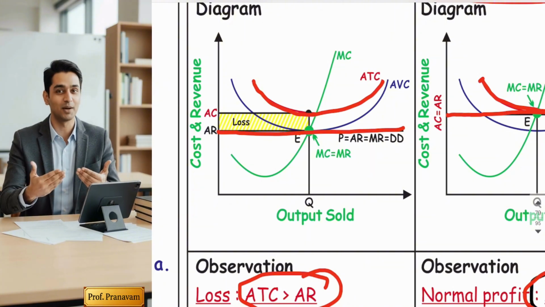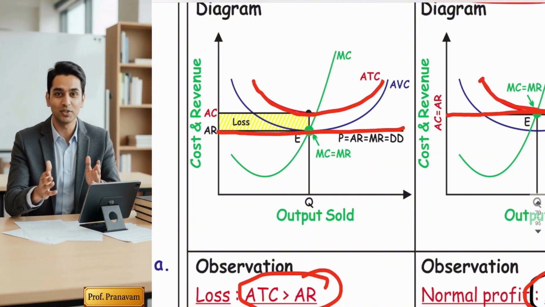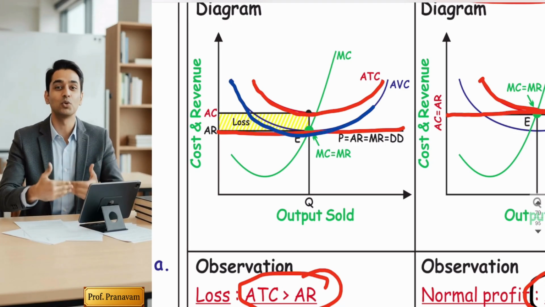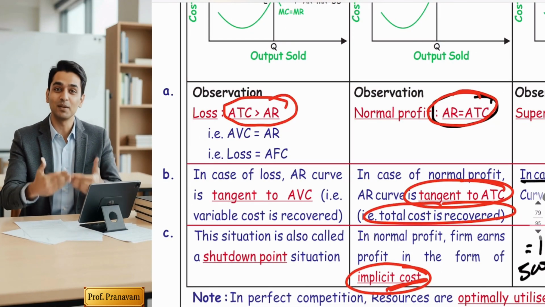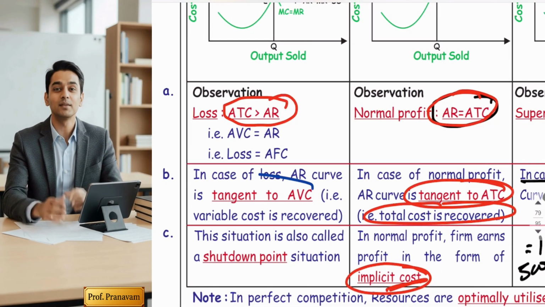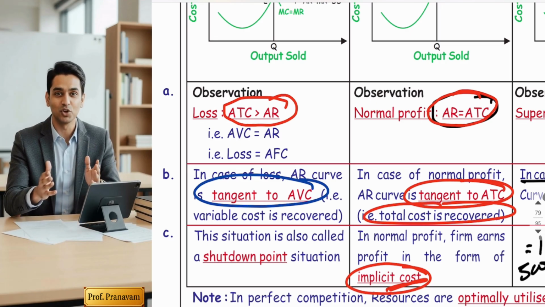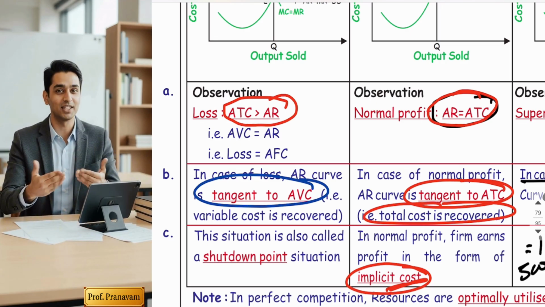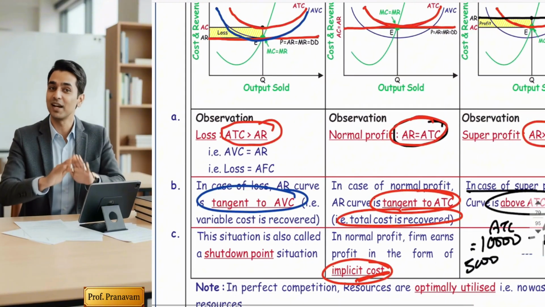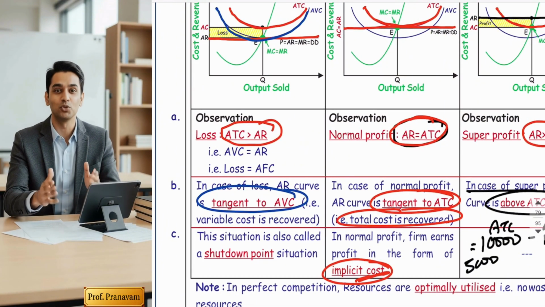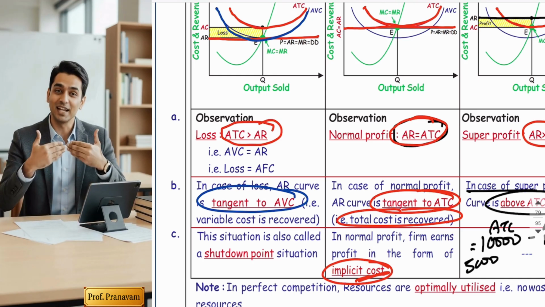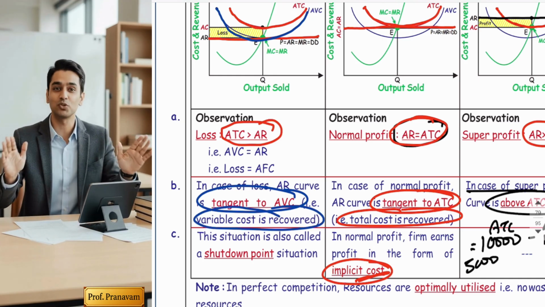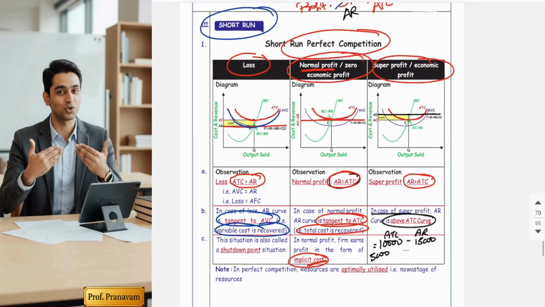But you can see one more thing. My AR curve is lesser than ATC, that is a fact. But the AR curve is tangent to my average variable cost. Means, guys, my variable cost is actually recovered, right? Loss is there, no doubt about it. But in case of a loss diagram, if they ask you the MCQ, please mug it up: in case of loss, my average revenue is tangent to variable cost. That means my variable cost is actually recovered. Just variable cost is recovered.